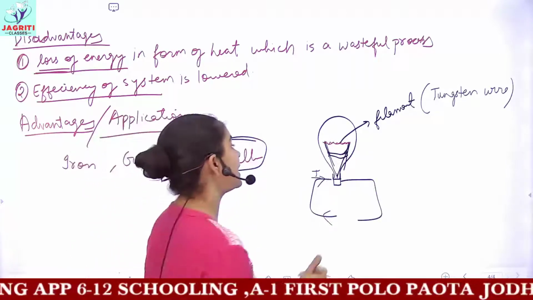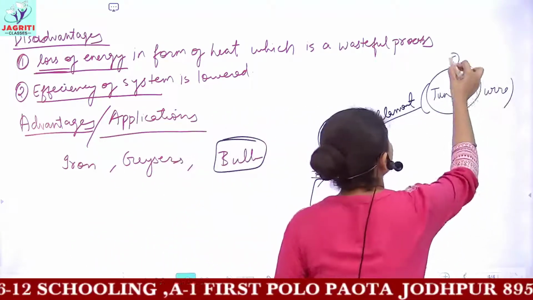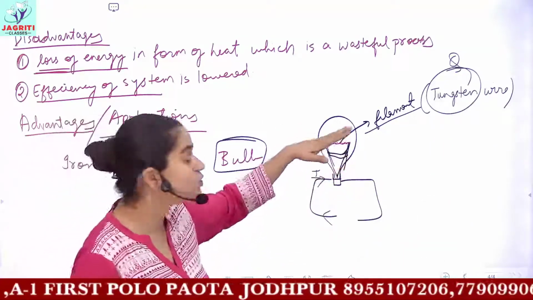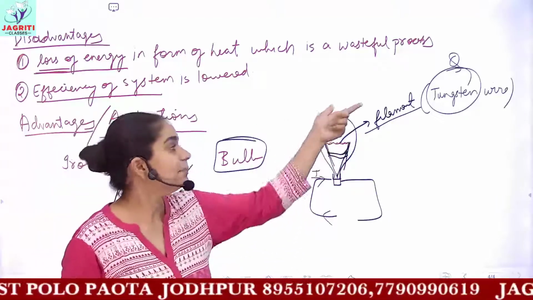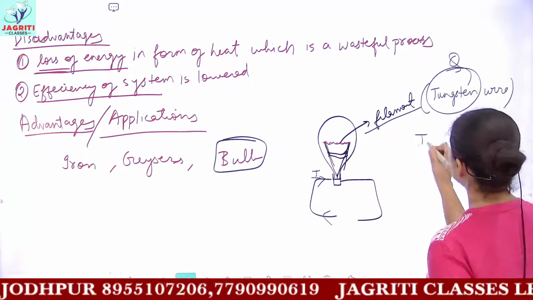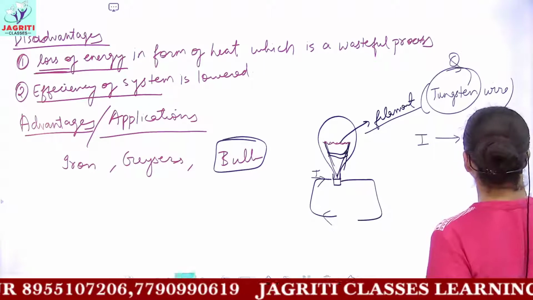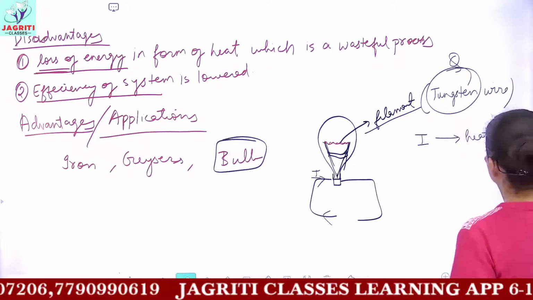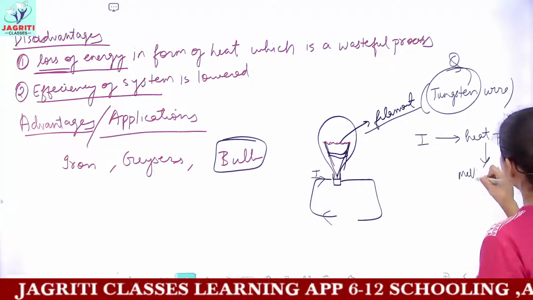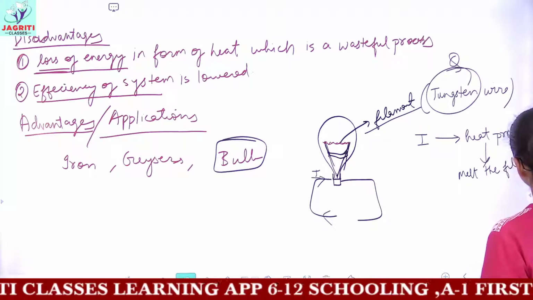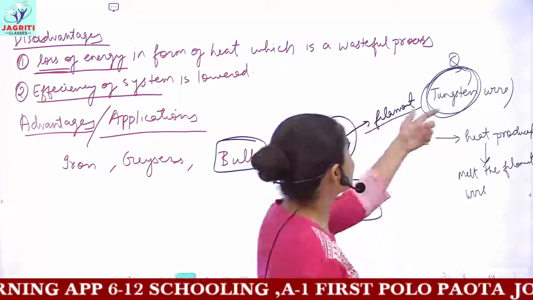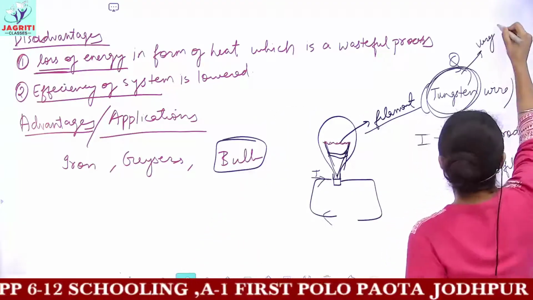So one question comes: why is the filament of the bulb made up of tungsten and why not any other metal? The simple answer would be, if I choose any other metal except tungsten here, then due to the flow of current, heat is produced, and this heat can be extremely high in amount, which can melt the filament wire. So we are using tungsten because tungsten has a very high resistance.